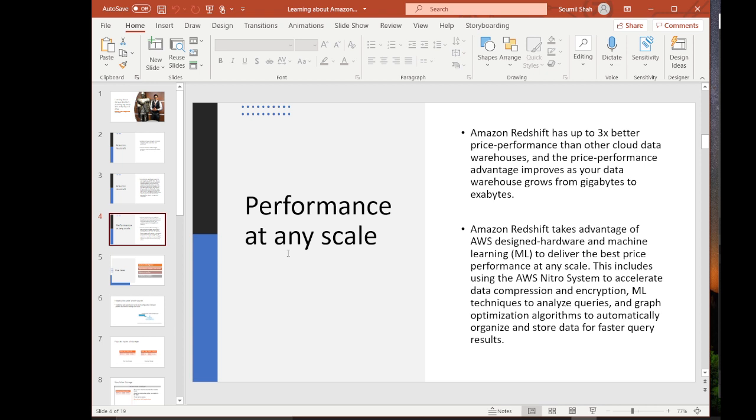Basically, Amazon Redshift has up to 3x better price performance than other cloud data warehouses, and the price performance advantage improves as your data warehouse grows to gigabytes and exabytes. Amazon Redshift takes advantage of AWS designed hardware and machine learning to deliver the best performance at any scale. This includes using the AWS Nitro system to accelerate data compression and encryption, ML techniques to analyze queries, and graph optimized algorithms to automatically organize and store data for faster query results.